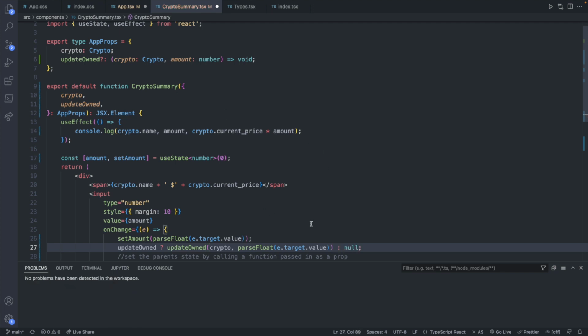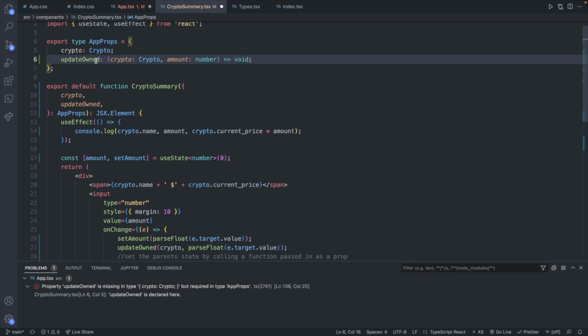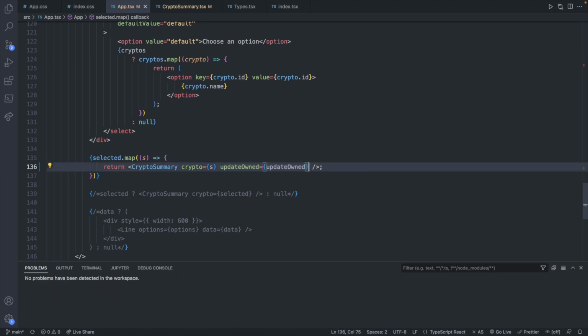So that is how you would modify this code if you had an optional property. Now, it doesn't really make sense in our case to have the optional property, but I just wanted to show that to you guys for completeness' sake. So let's go ahead and put that back to how it was. We are guaranteed to have an update owned, or it's not going to compile. So we can enforce that without the question mark there. And now we will just pass it like we originally were. So we are back to where we were.